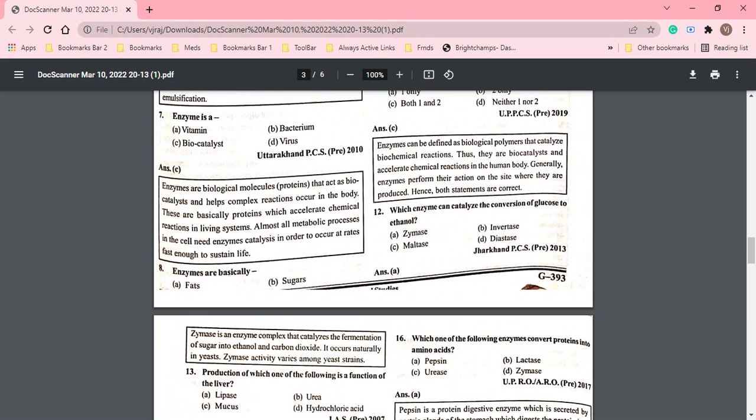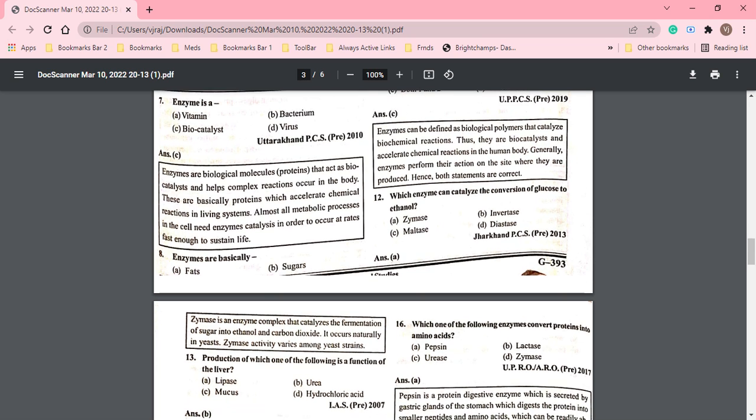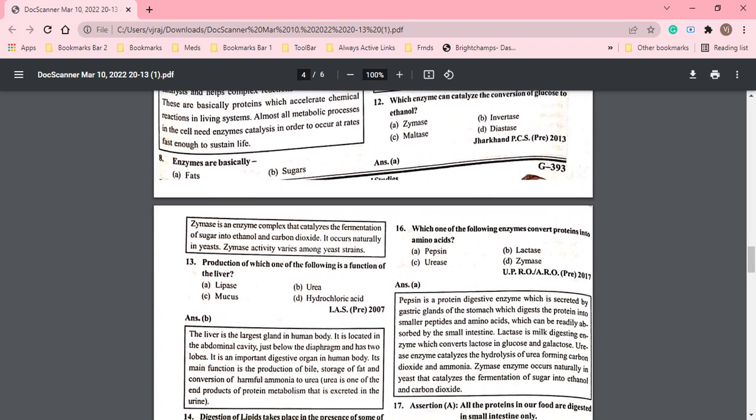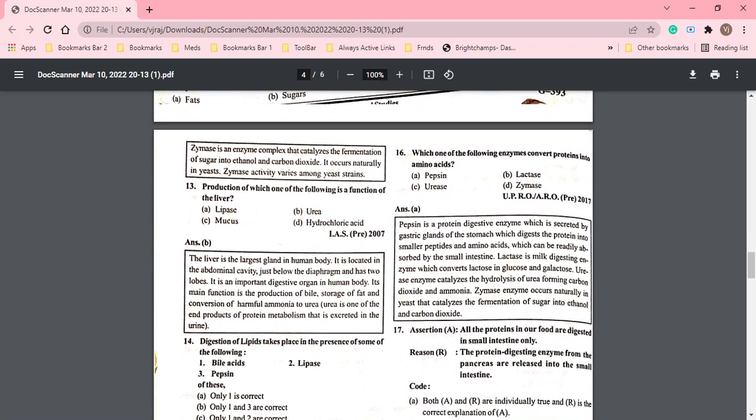Okay, next question. Which of the following enzymes converts protein into amino acid? Pepsin, lactase, urease या zymase? कौन सा इनमें से enzyme होता है? That is pepsin. Pepsin is an enzyme that converts protein into amino acid.